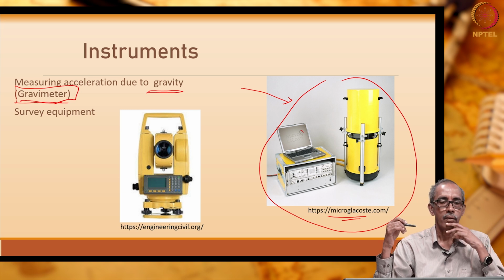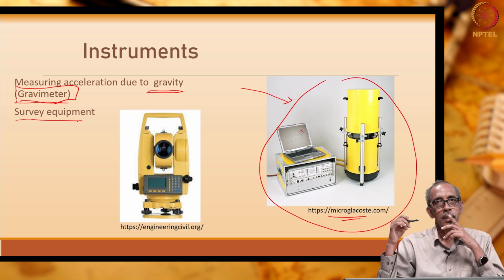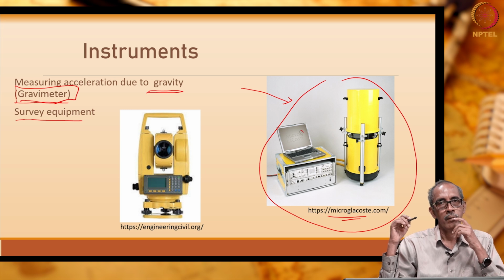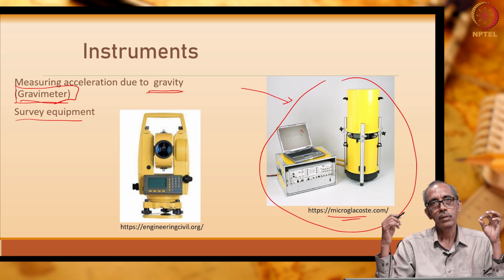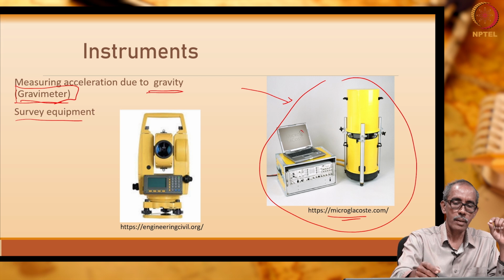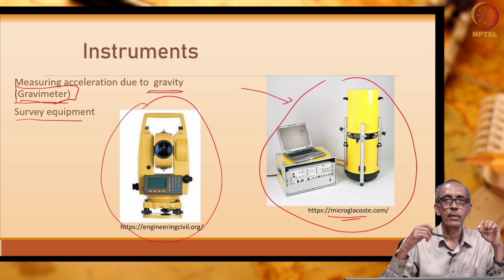Apart from the gravimeter, we also need some survey equipment. Why do we need to survey the land? Because we want to know the precise latitude and longitude of the locations at which we are going to take the reading of acceleration due to gravity. So, we need to know the latitude and longitude as well as the elevation of the station at which we are going to make the measurement of Earth's gravity, for which you need some survey equipment.